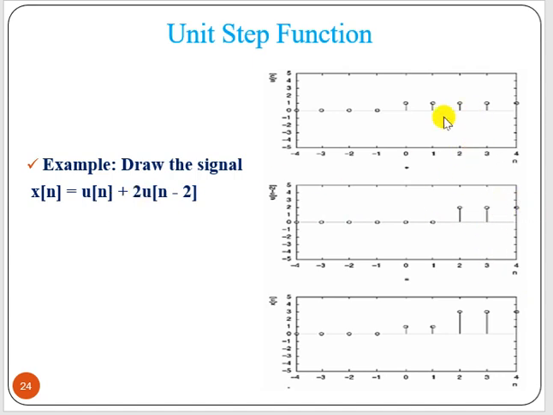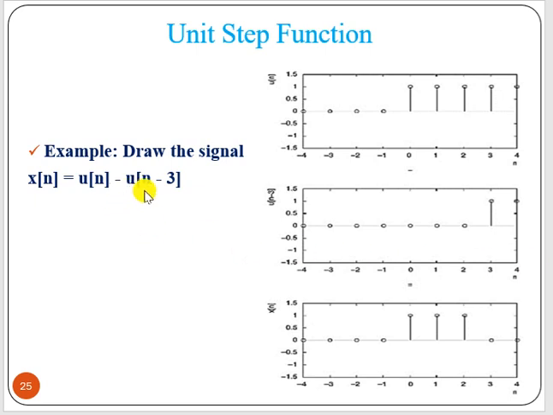Now if you add these two, what will be the result? We have to add index by index. That means n equal to 0, here this is 0, here this is 1, so here this is 1. For 1 it is 1, this is 0, so 1. This is 1, 2, it becomes 3. Again 3, it will go on 3. So for 0 and 1, value should be 1, 1. And from 2 to plus infinity, value should be 3.